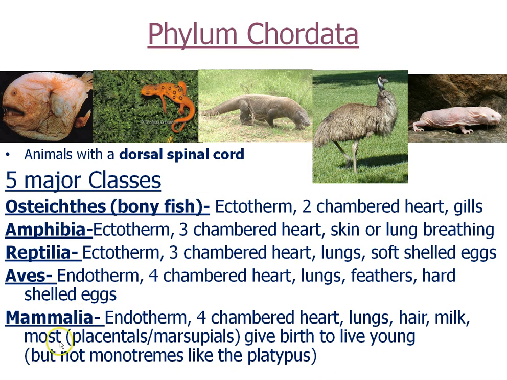And then we have class Mammalia. All mammals are warm-blooded, have a 4-chambered heart, lungs, hair, that's something that gives away a mammal, milk, and most, but not all, give birth to live young. Now, if you're a placental animal, that means you have an umbilical cord attached to the inner lining of your uterus called a placenta. And most of the mammals are placental. That includes us. Some have a pouch, so when a kangaroo gives birth, a marsupial, the developing offspring climb into the pouch and complete their development within the pouch.